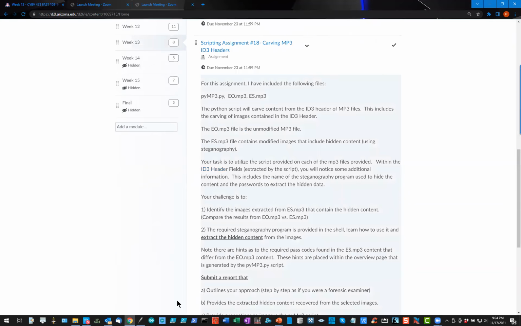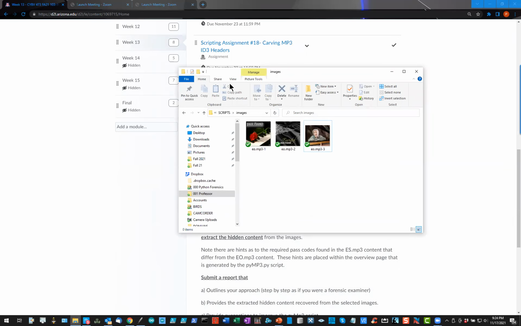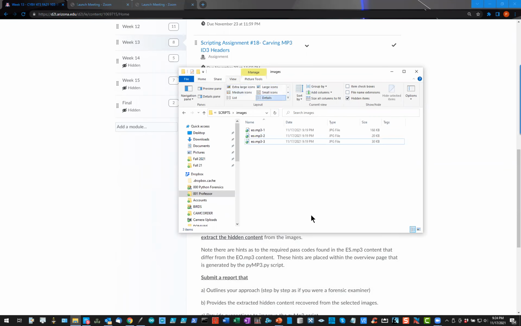Now, note that the other thing I want to show you is that if I view this details, all of the images that are coming out of the ID3 header of both the original and the STEG ones are JPEG files. So if you look at the ones that come out with es.mp3, the ES ones, they could be different, and you could identify that difference in several ways. And if they are in fact different from the originals, they're either new or they're altered. That'll give you a hint as to which ones you might want to investigate.